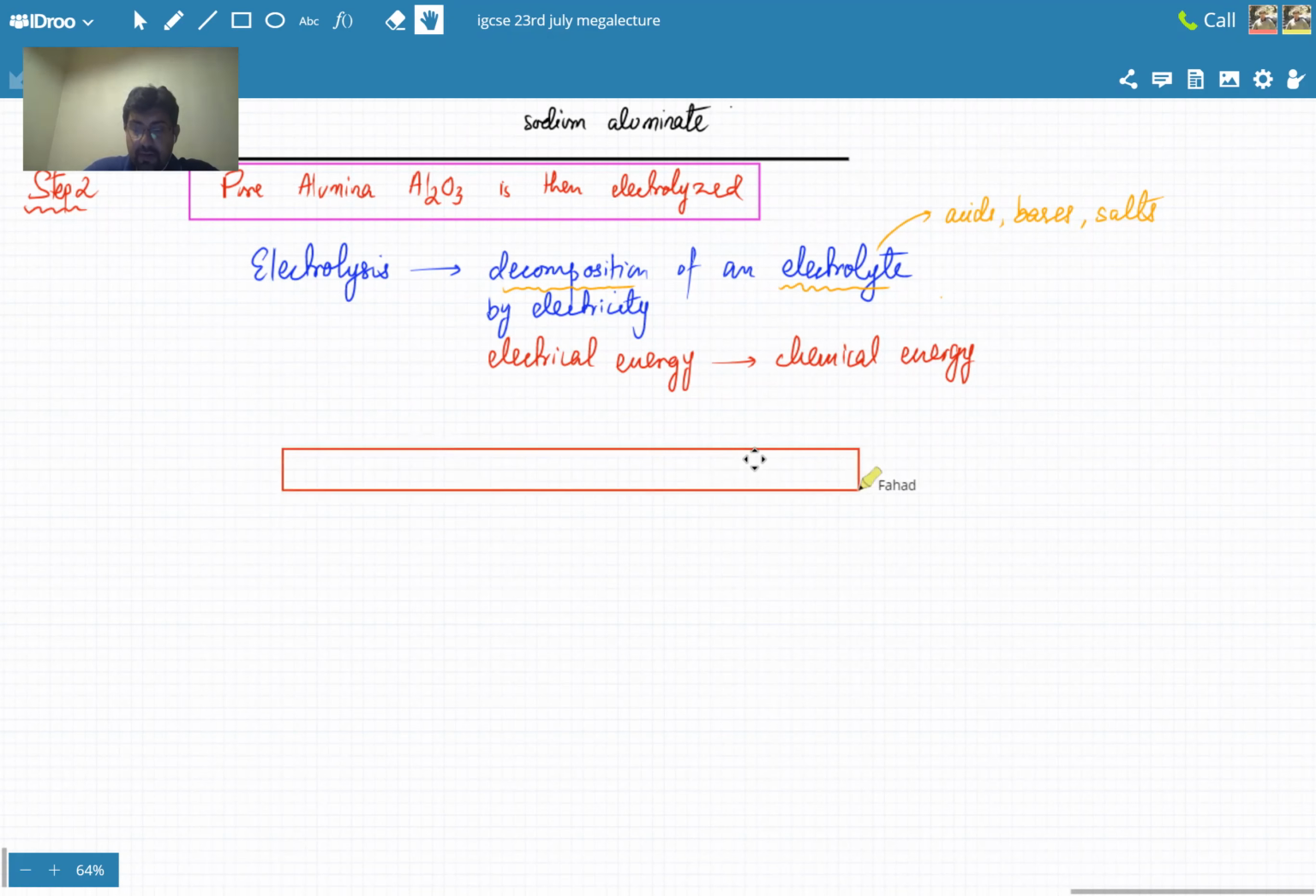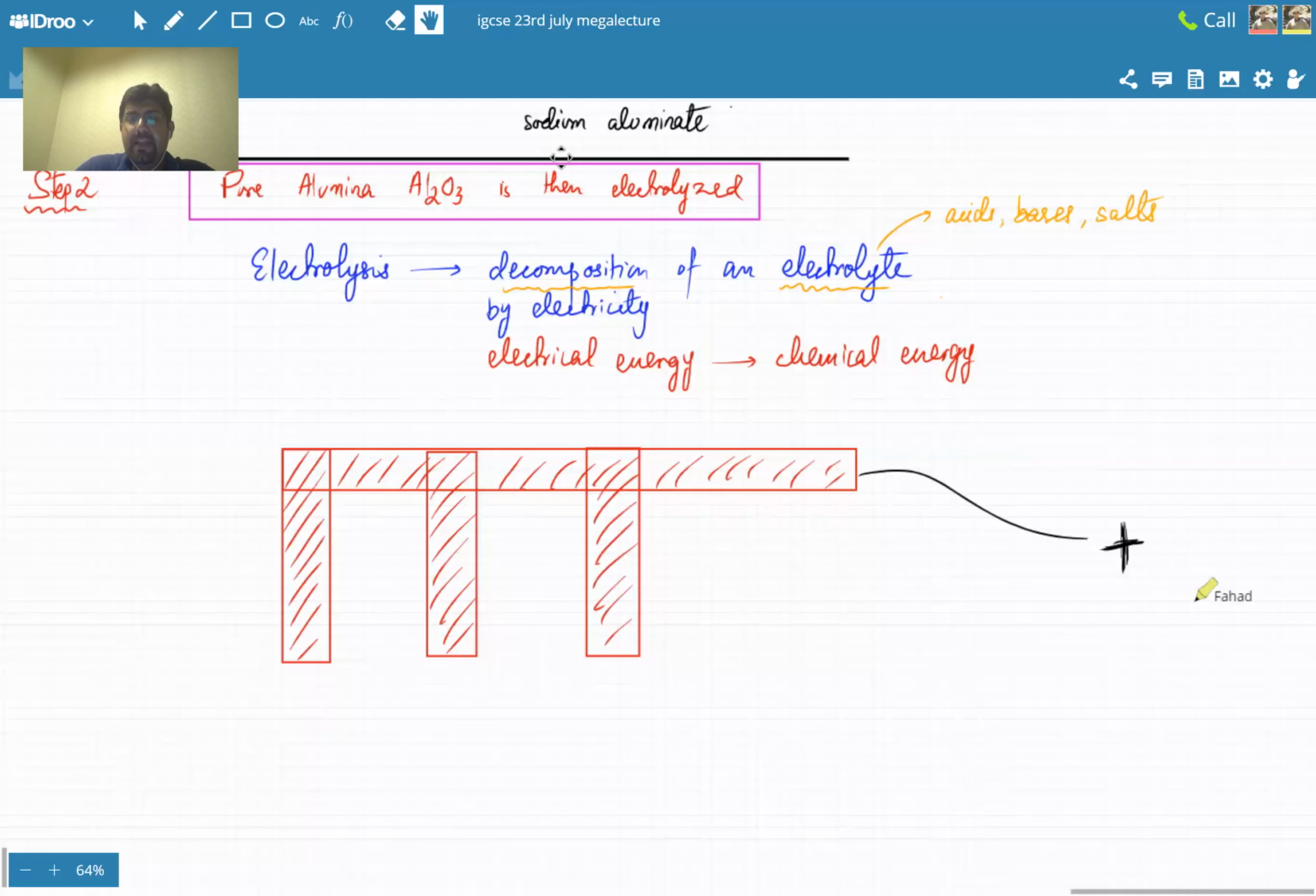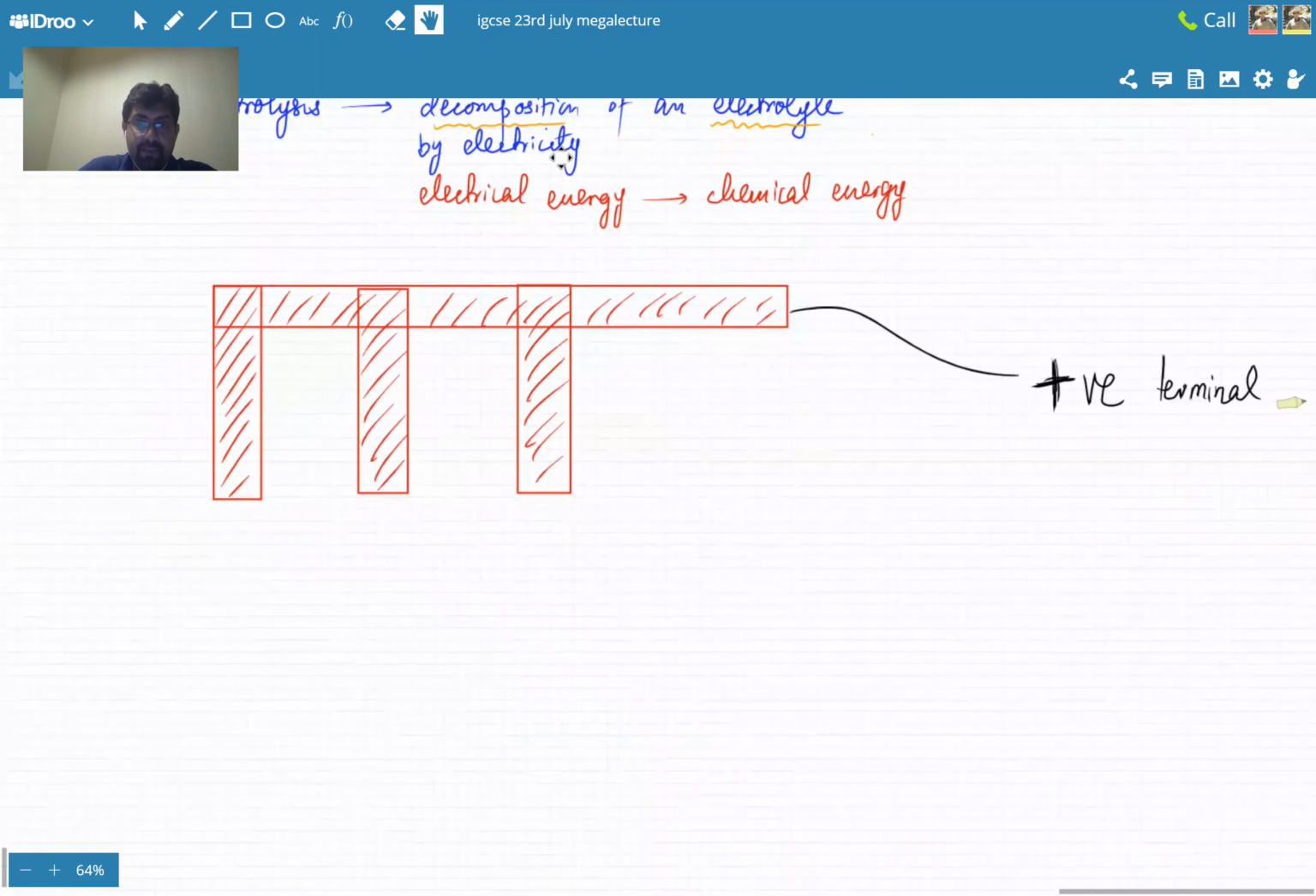And you have a battery. If you've seen a cell, it has a positive terminal and a negative terminal. So this is connected to the positive terminal of the battery. And it's not just a simple battery, it's a huge battery. There's going to be a lot of current flowing through this.